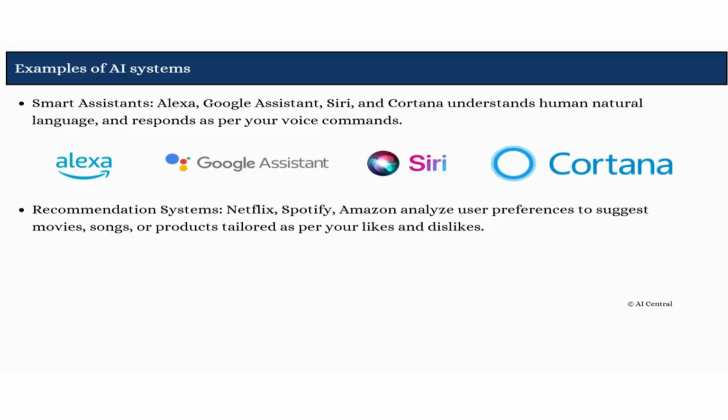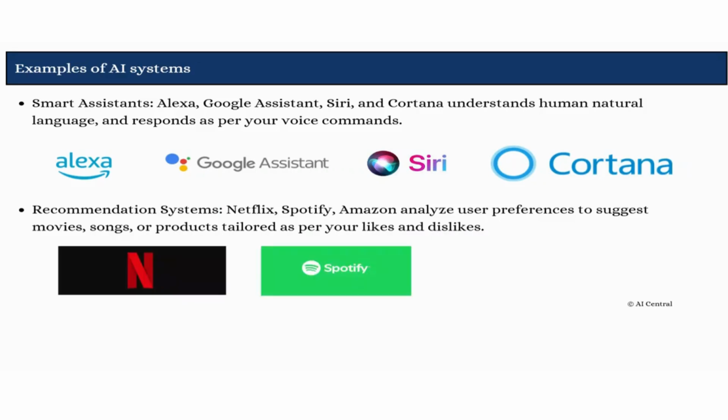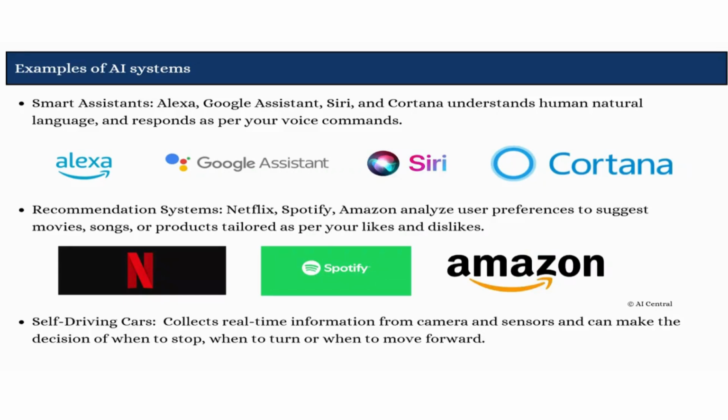Next are the recommendation systems. Applications like Netflix, Spotify, and Amazon recommend us movies, songs, or products depending upon our likes and dislikes. So, whatever suggestions we see, like movies recommended to watch, are made based on our likes and dislikes.